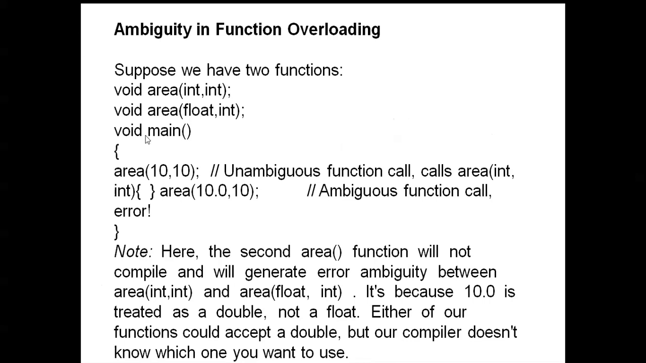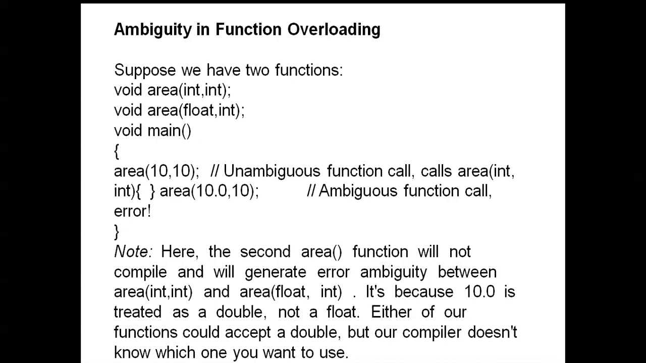In the main function, area of 10 comma 10 is an unambiguous function call: area int comma int. Next, area of 10.0 comma 10 has one floating and one integer. Note that the second area call will not compile and will generate an error: ambiguity between area int comma int and area float comma int. It's because 10.0 is treated as a double, not a float. Either of our functions could accept the double, but the compiler does not know which one you want to use.